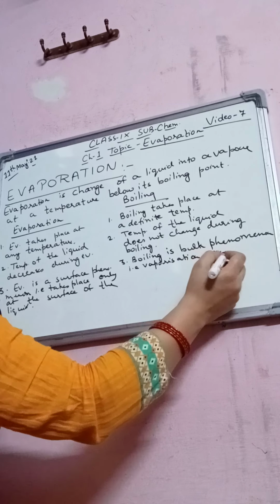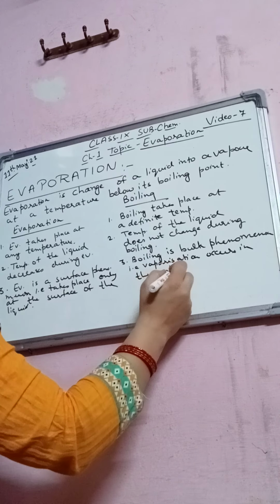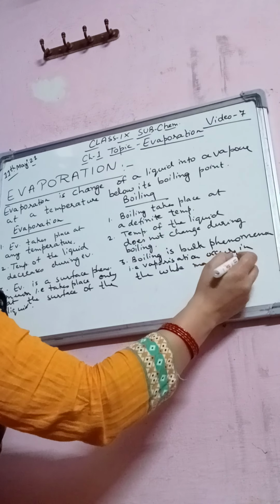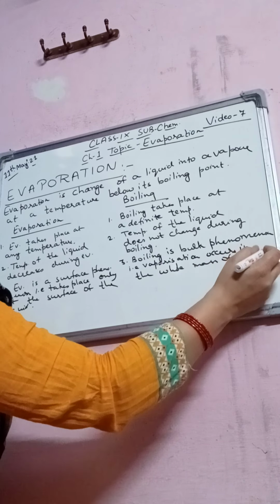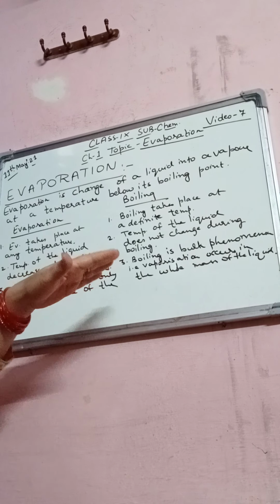Vaporization occurs in the whole mass of the liquid, right students? So this is the third difference: evaporation is a surface phenomenon and boiling is a bulk phenomenon.